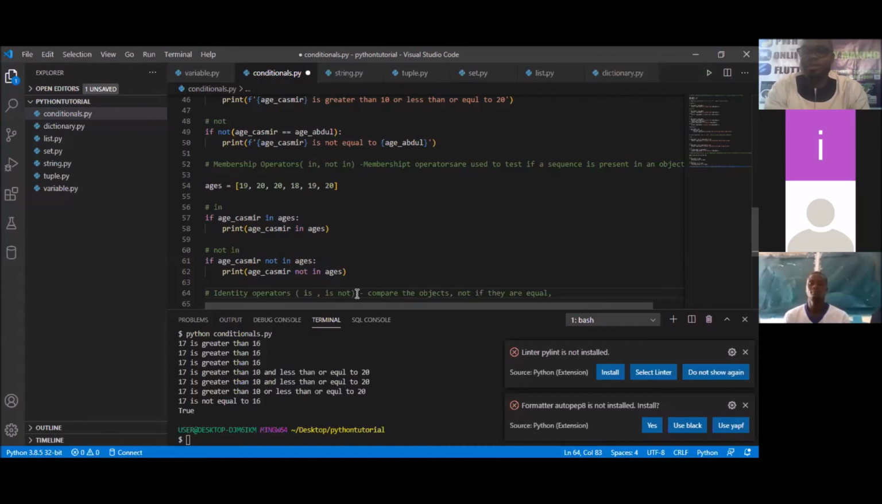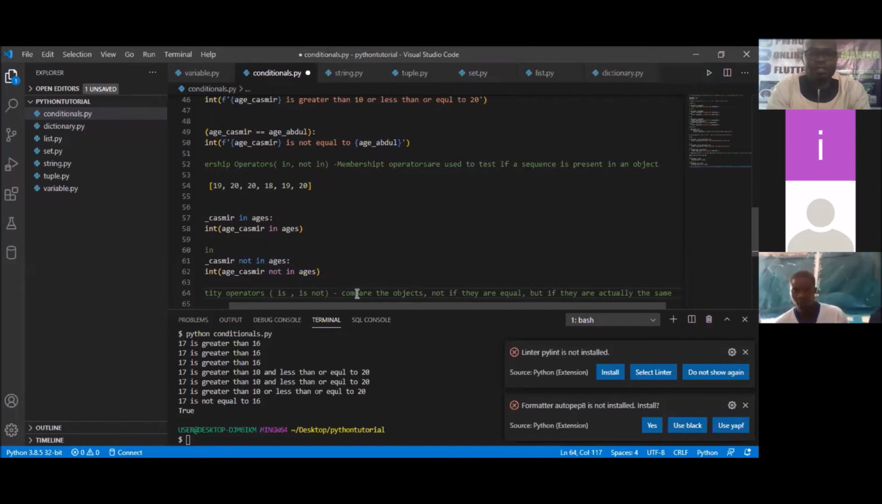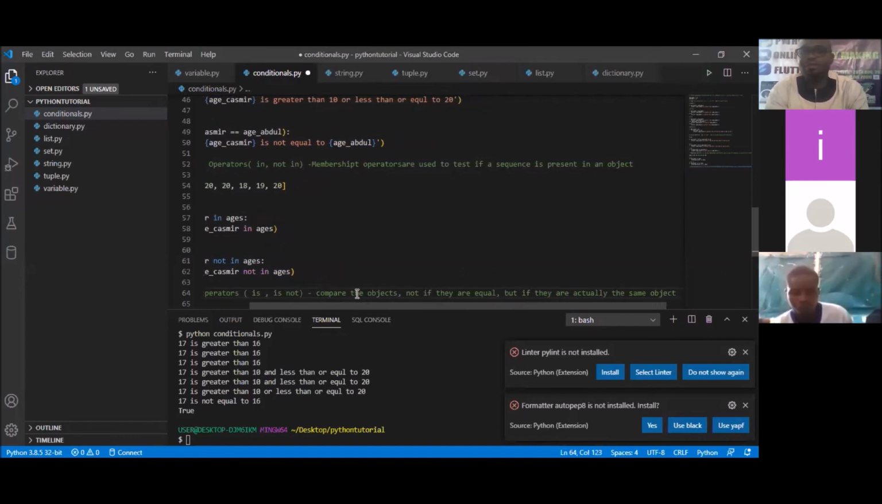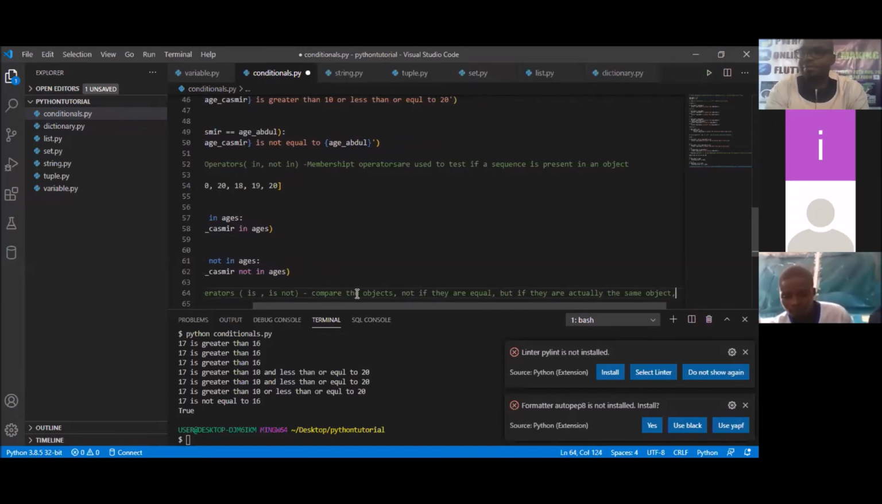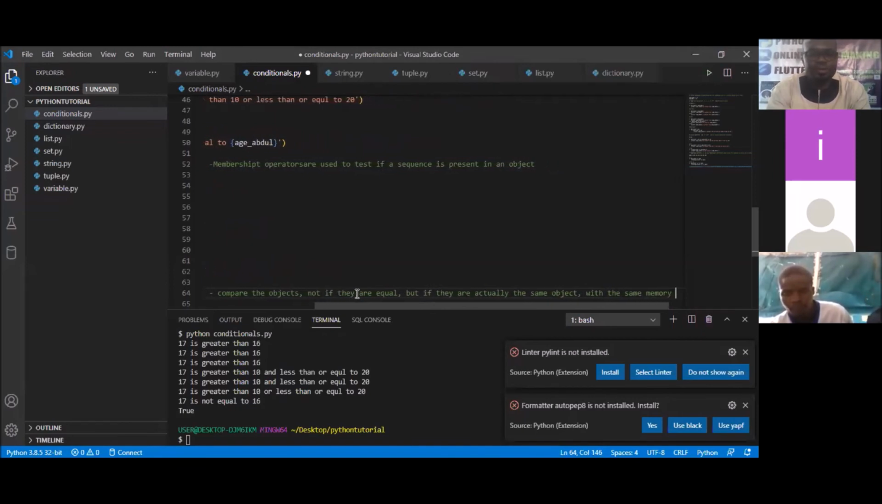But in this kind of comparison, we are not actually comparing if they are equal or not, but we're actually comparing if they are actually the same object. That's what we're checking, not just the value. So we're checking the object type, with the same memory location, if they are really the same object. So that's what we check when you use this.